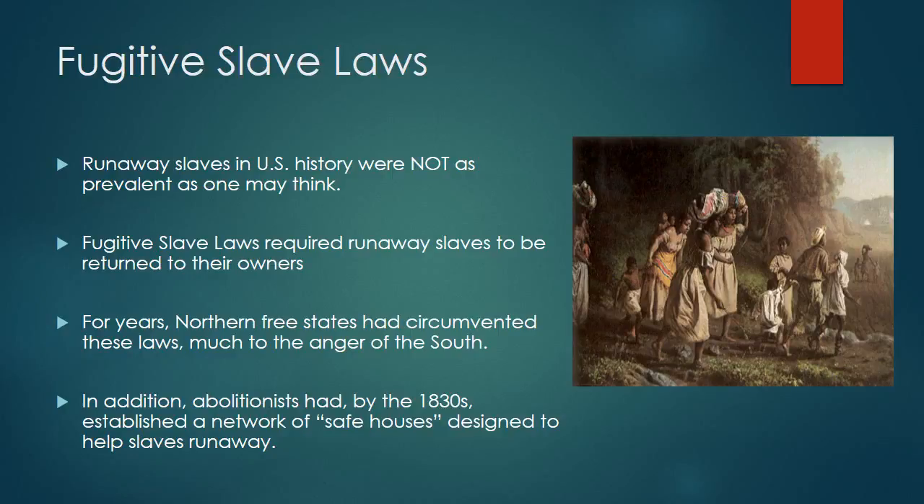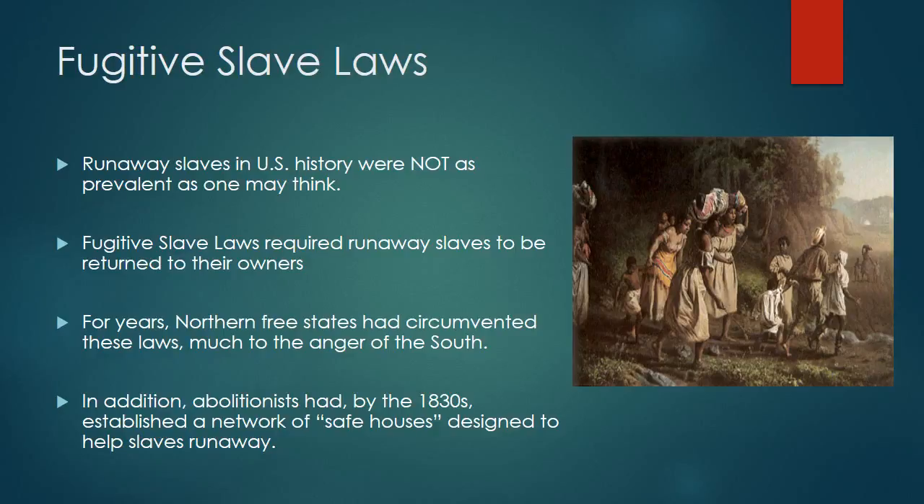These were fugitive slave laws that had existed. Again, they required runaway slaves to be returned to their owners. And for years, northern free states had found ways to circumvent these laws. And this, of course, really angered the South. They saw this as northern free states kind of breaking the law and refusing to, and denying southern slaveholders their property.